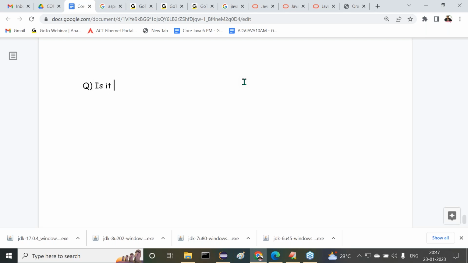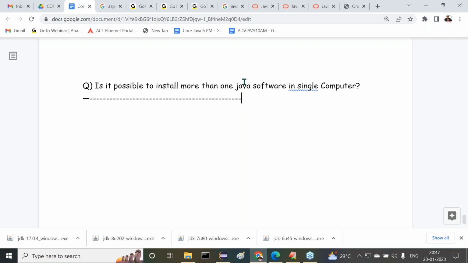Right, sir. Is it possible to install more than one Java software in a single computer? What is your answer here? Obviously, yes, right? Still, if you say no, can't do anything. Now, the answer for this question is what?